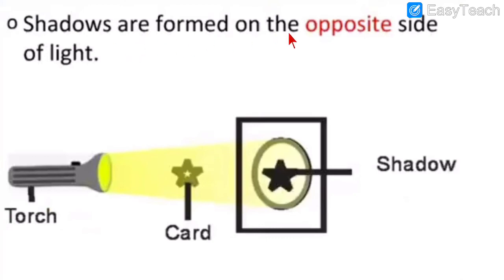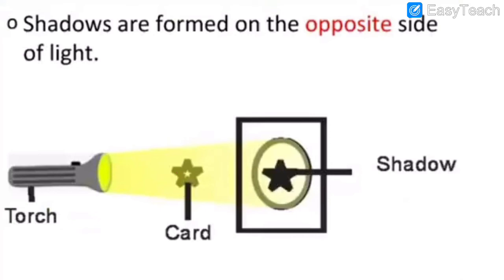Shadows are formed on the opposite side of light. See, this is a torch. Suppose this is a card and this is the shadow of the card. This is one card and this is the same looking shadow of this card. The light is coming from this side and the shadow falls on the opposite side.